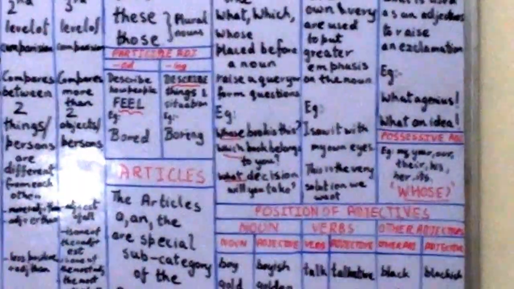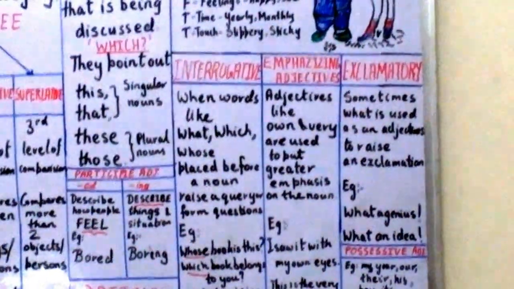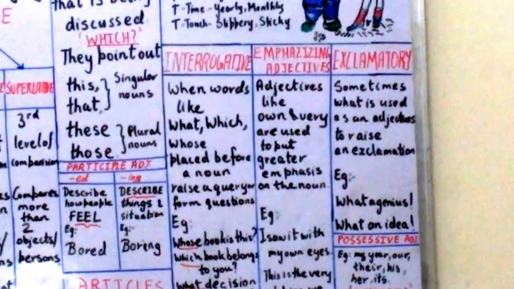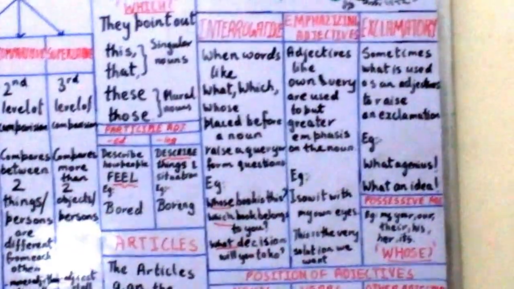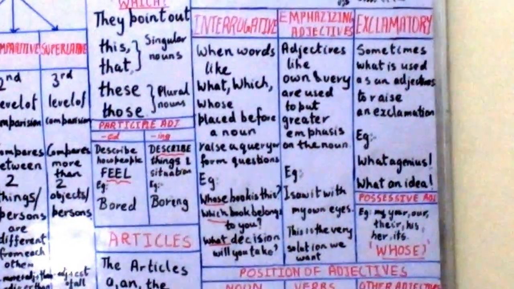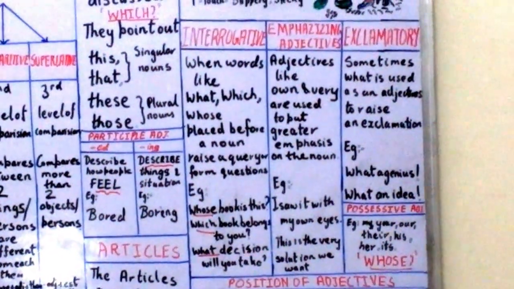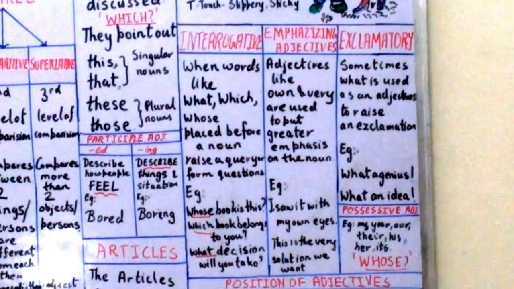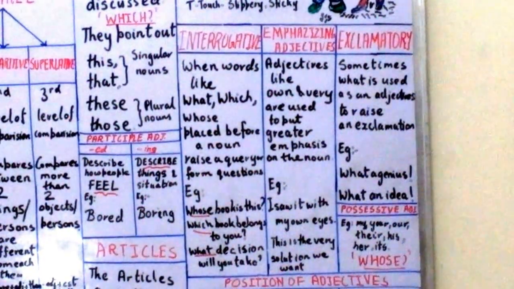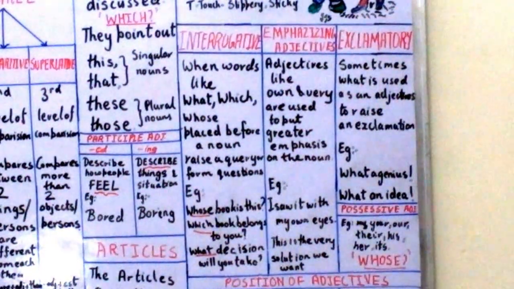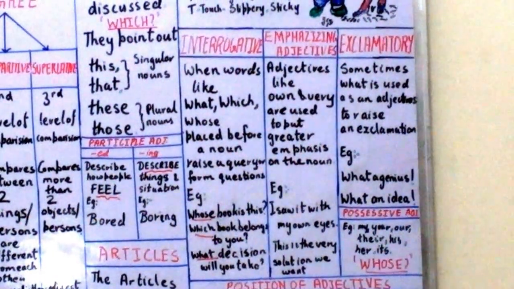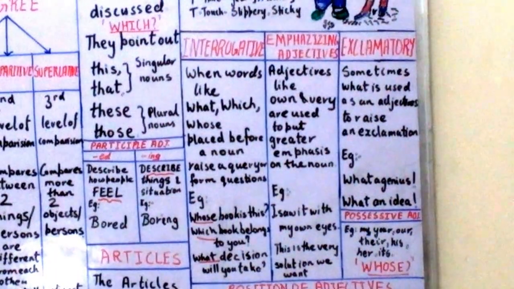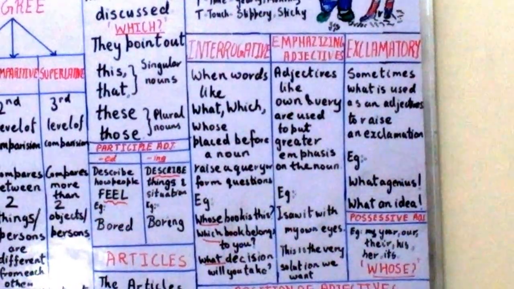Now let us see the next type of adjective, the emphatic or the emphasizing adjective. Adjectives like own and very are used to put greater emphasis on the noun. For example, I saw it with my own eyes. Own becomes an emphasizing adjective or an emphatic adjective. This is the very solution we want. Very becomes an emphasizing adjective. So this is all about the emphasizing adjective, which is not very common.